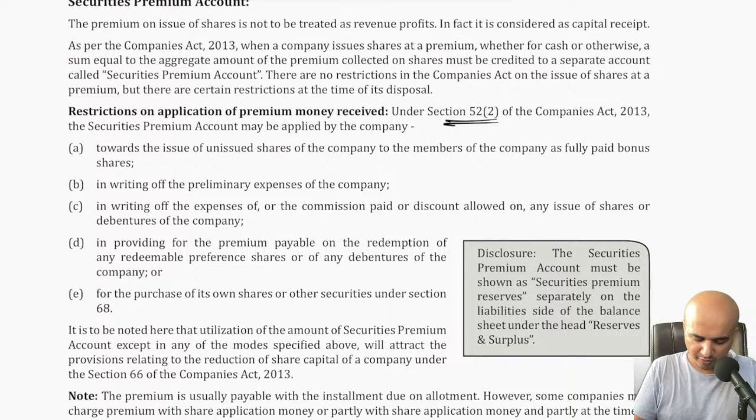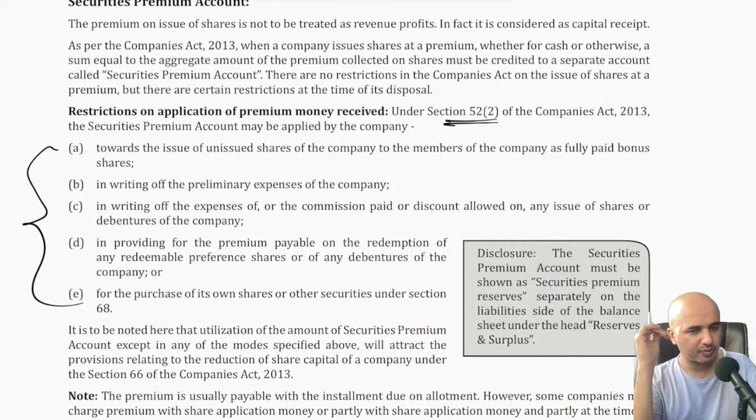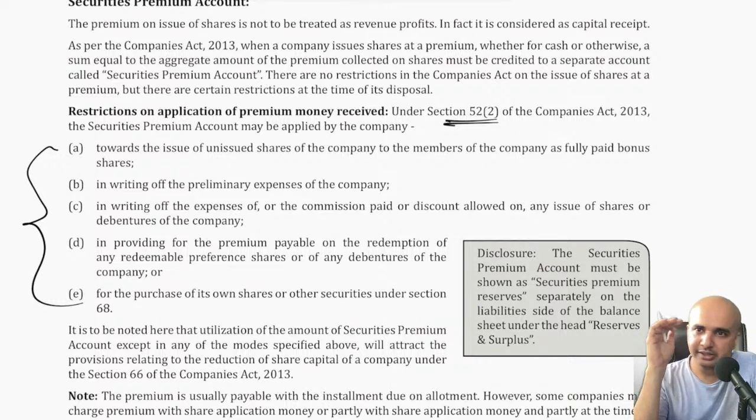That means there are only 5 purposes for which you can use securities premium money. That is the money which you have received over and above the face value. Apart from these 5 reasons or purposes, you cannot utilize securities premium money for anything else. So which are those 5 purposes? Let us quickly go through those.